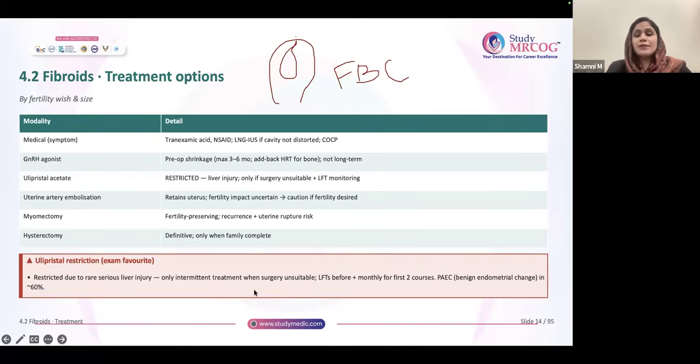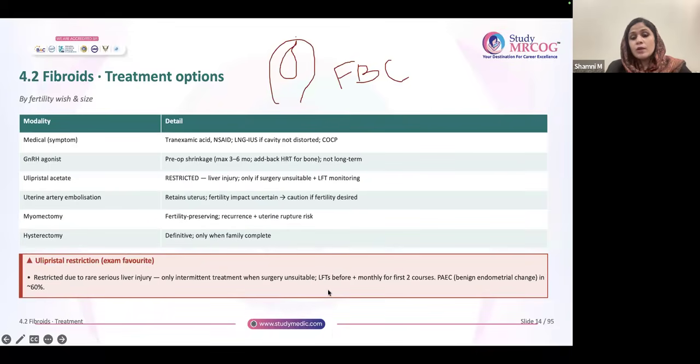Definitive treatment, completed family: here also you choose hysterectomy. Okay, definitive treatment, completed family. Now, this is again with ulipristal acetate. This point you should remember, that it is nowadays used as an intermittent treatment only.